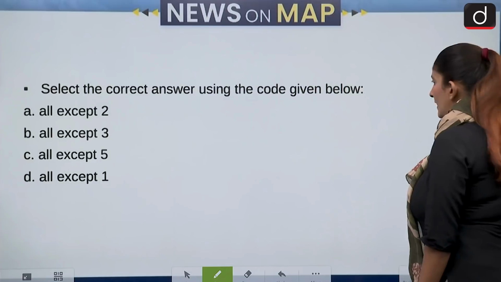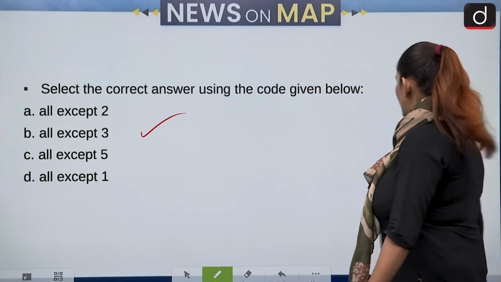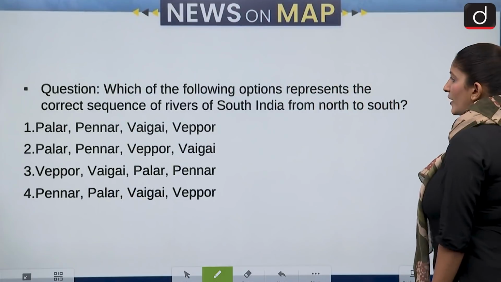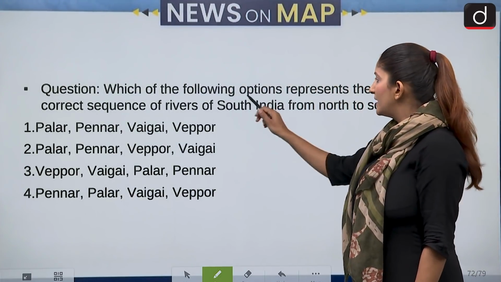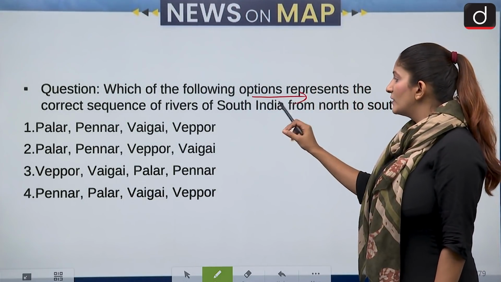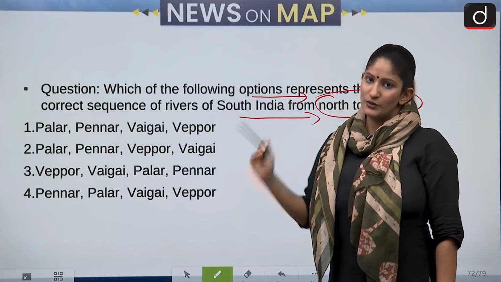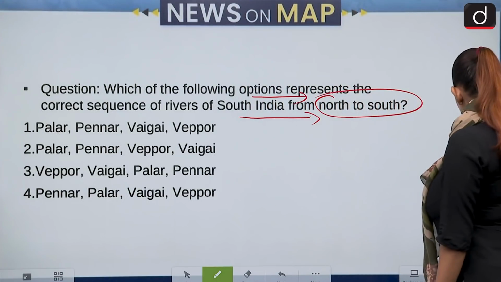So except 3, all of them have a coastal capital. Okay, let's move forward and talk about our next set of questions. We have to select and arrange the correct sequence of the rivers from South India from north to south. North to south. Okay, so let's see.